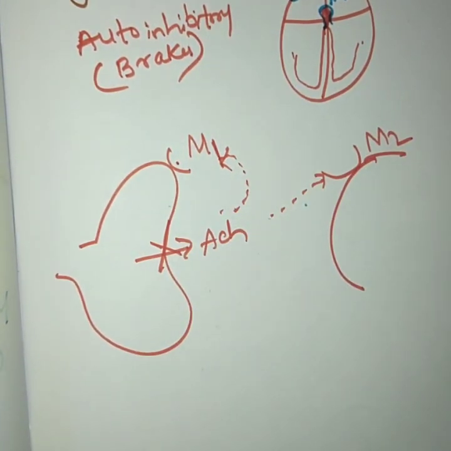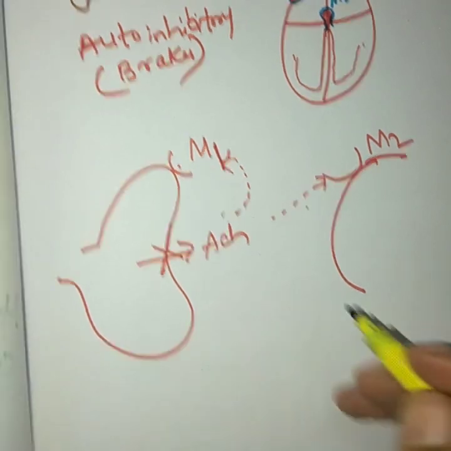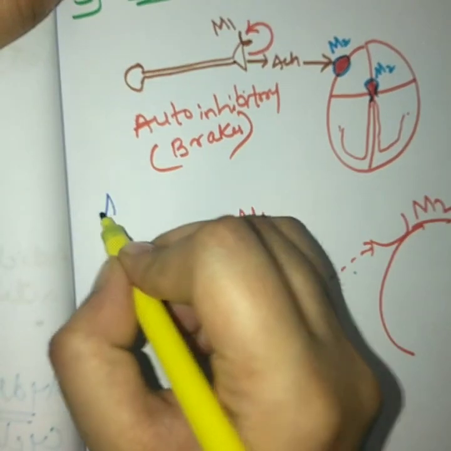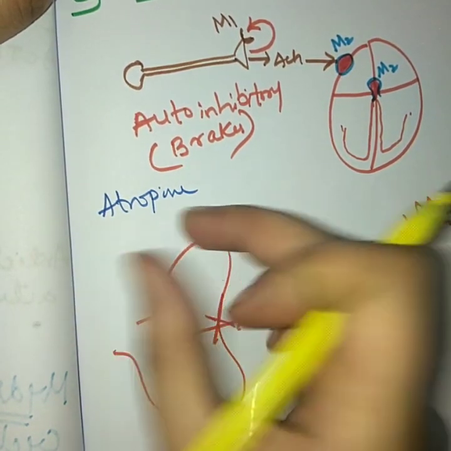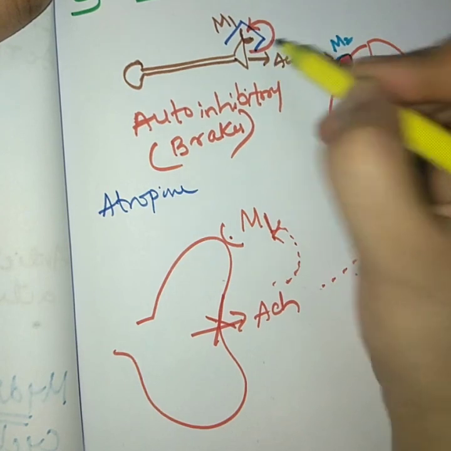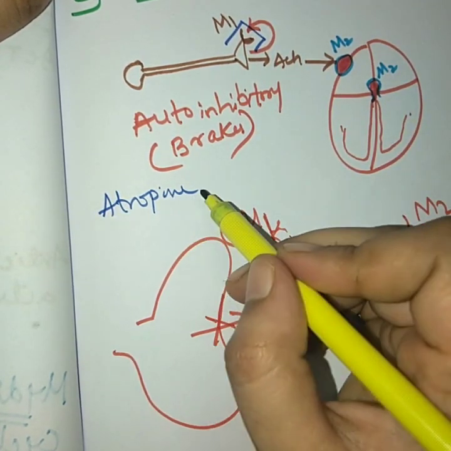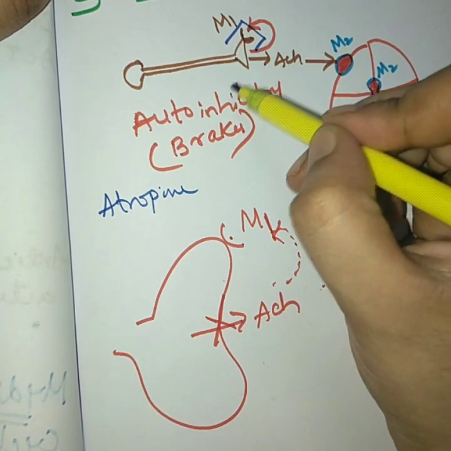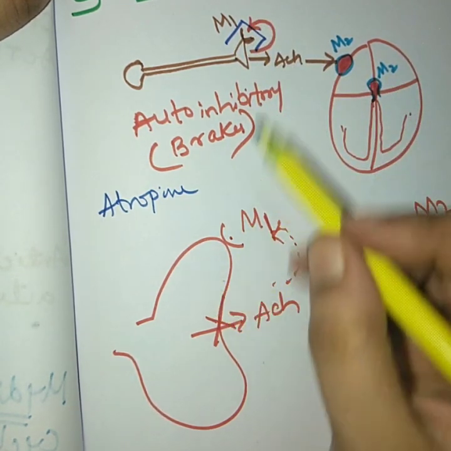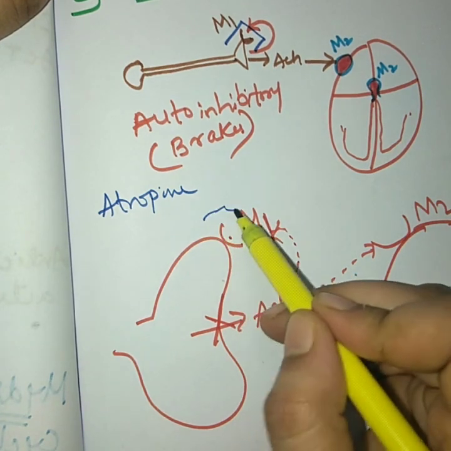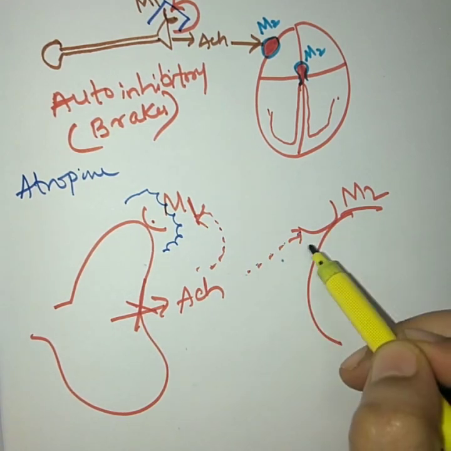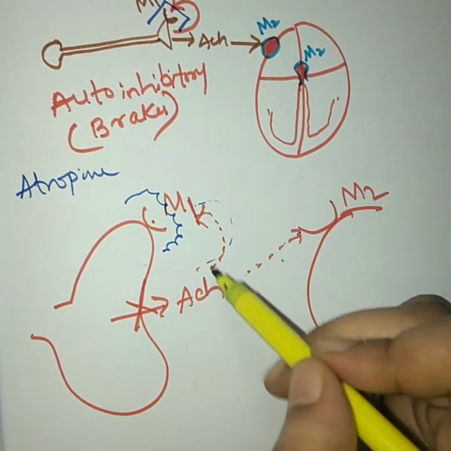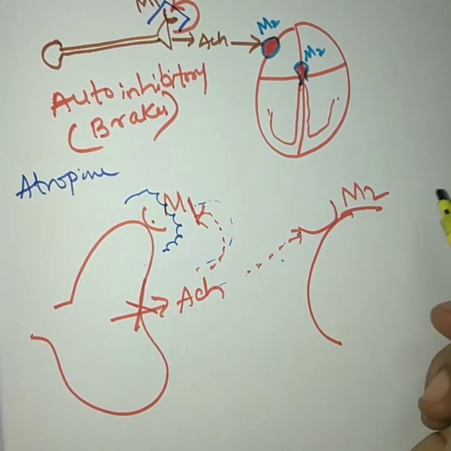Now when you are giving atropine in low dose, what will happen? At low dose, atropine will block this M1 receptor. Now what happens when the M1 receptor is blocked? The brake is removed, so whatever acetylcholine is released can move to the M2 receptor. But when it is moving to the M2 receptor, it is producing bradycardia.